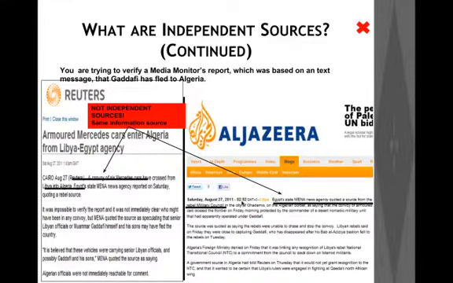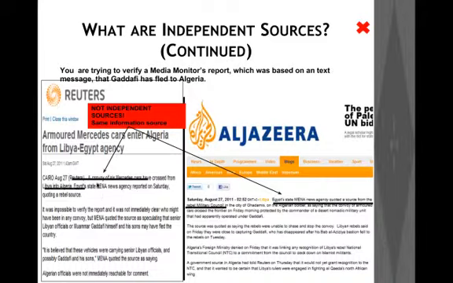Essentially, even though Reuters and Al Jazeera confirm the fact that Gaddafi had fled to Algeria, the source which has given the news to both Reuters and Al Jazeera is one and the same. The source here is basically another media house, the MENA news agency, which has given this message to Reuters and Al Jazeera.